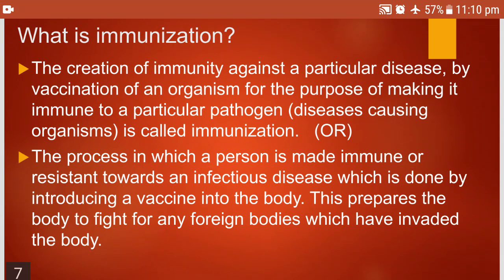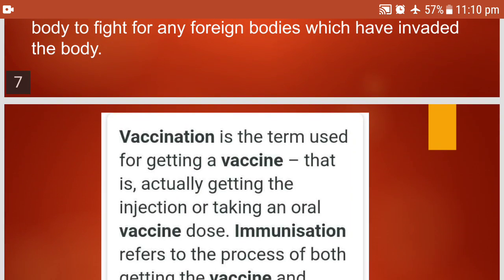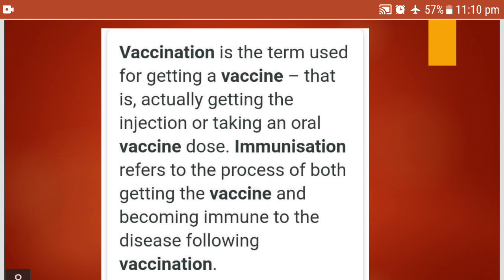Or you can write: the process in which a person is made immune or resistant towards an infectious disease, which is done by introducing a vaccine into the body. This prepares the body to fight any foreign bodies which have invaded the body. So children, now you know what is immunization and vaccine. Vaccination is the term used for getting a vaccine, that is actually getting the injection or taking an oral vaccine dose, whereas immunization refers to the process of both getting the vaccine and becoming immune to the disease following vaccination.